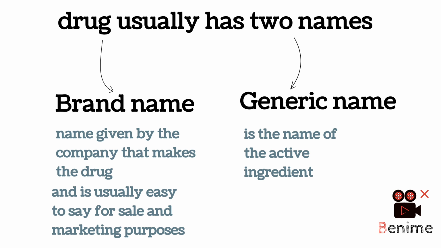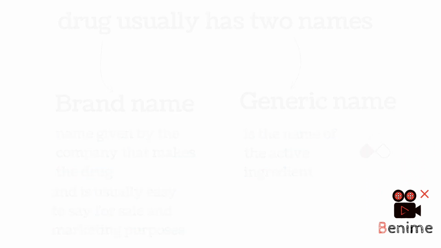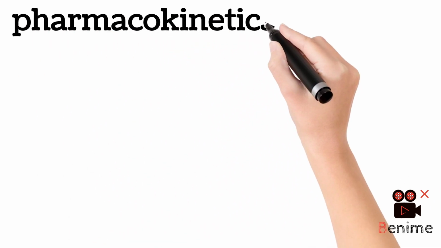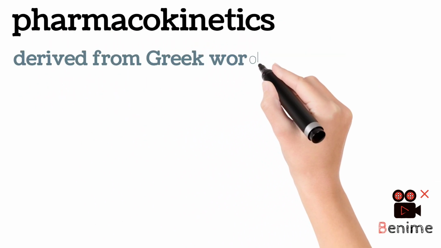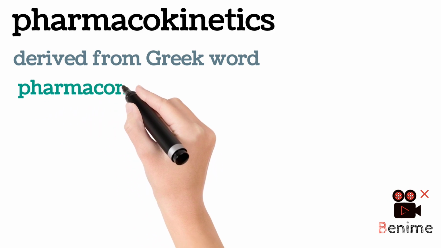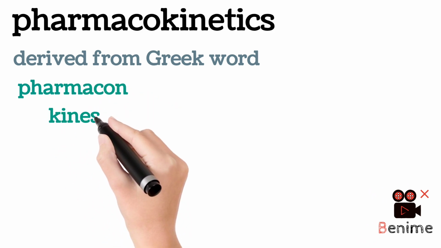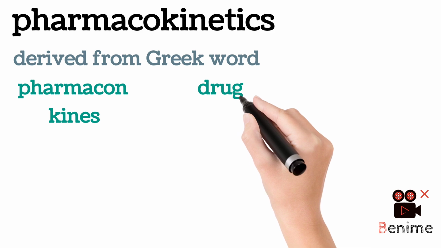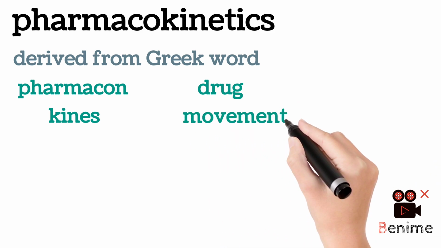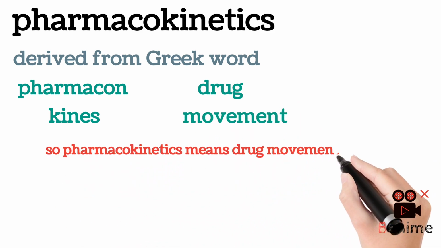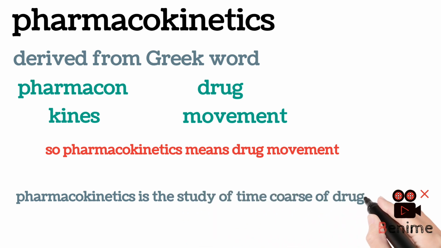Now, pharmacology is divided into two parts, pharmacokinetics and pharmacodynamics. What is pharmacokinetics? Pharmacokinetics is derived from the Greek words pharmakon and kinesis. Pharmakon means drug and kinesis means movement. So pharmacokinetics means drug movement.